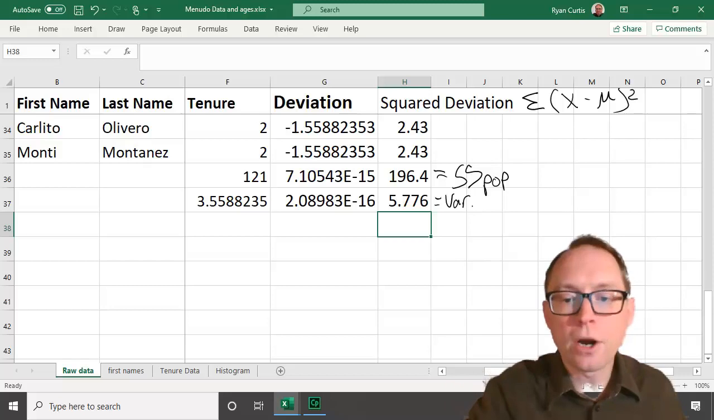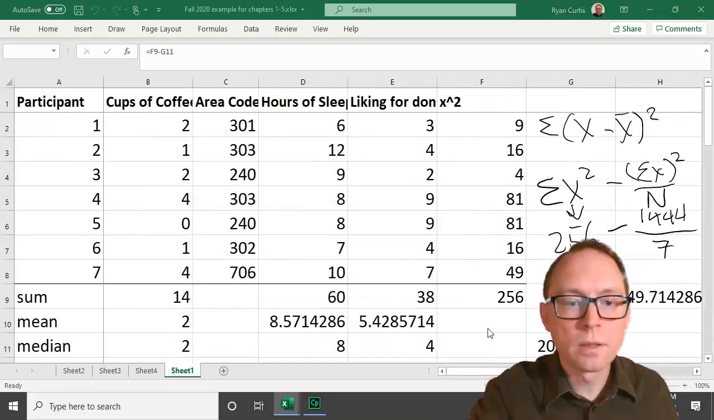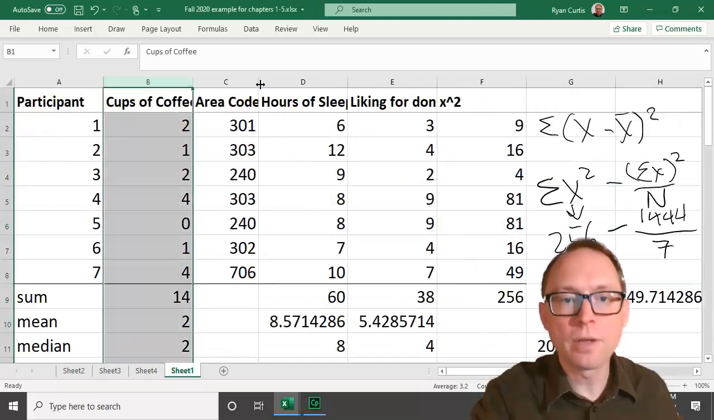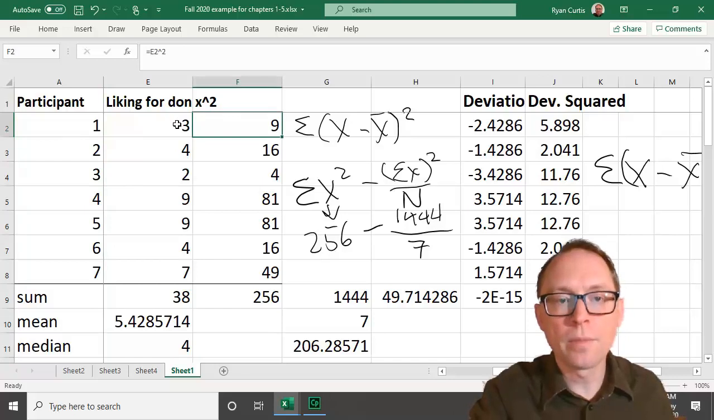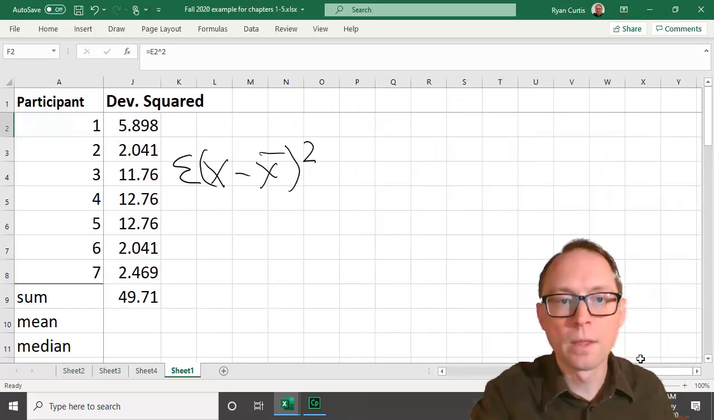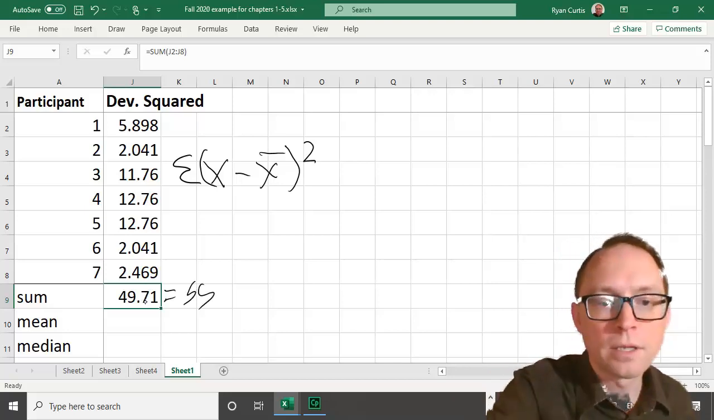Let's look at our other data that we've been working on: cups of coffee, area code, hours of sleeping, liking for donuts. Remember that? Specifically, we were looking at liking for donuts, and what we did was we squared them all. This is x squared, not the sum of squares. Remember, we're looking at the sum of squares the different way. So those are all the deviations squared, and this is the sum of squares.